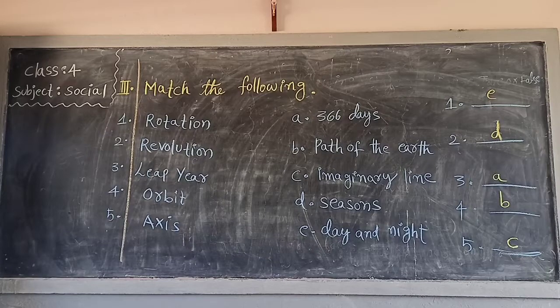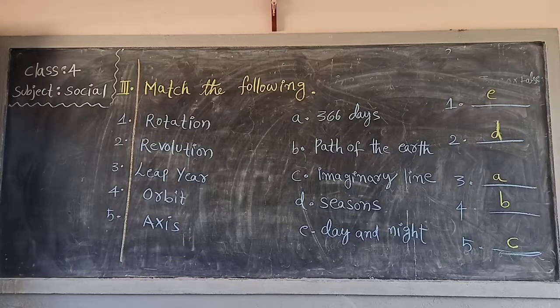Next. Fourth one is orbit. Orbit means what? Path of the earth. Very good. So what is the option of the path of the earth? B. So fourth answer is B. Next. Last one, fifth one, axis. Axis means what? Very good. Imaginary line. So what is the option? C. Fifth one is C. Once you look at the answer, first one is E, second one is D, third one is A, fourth one is B, and fifth one is C.